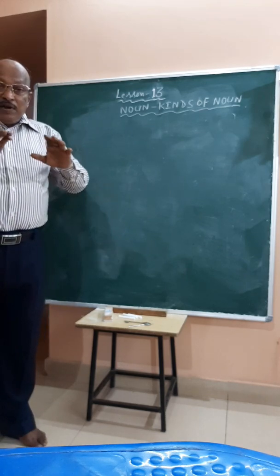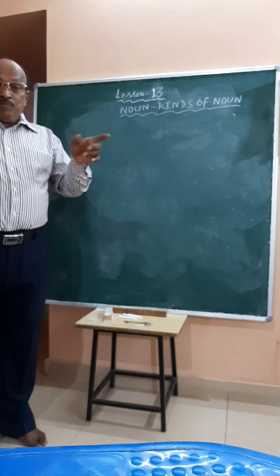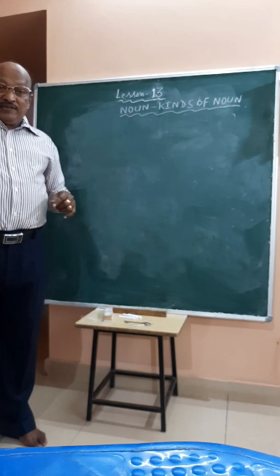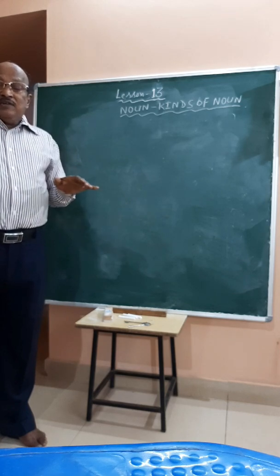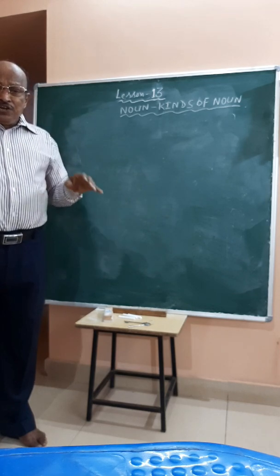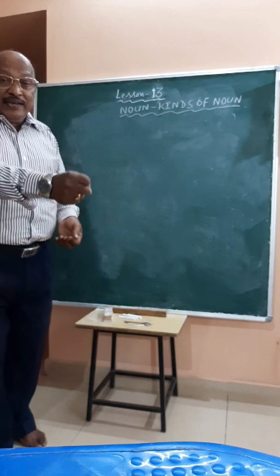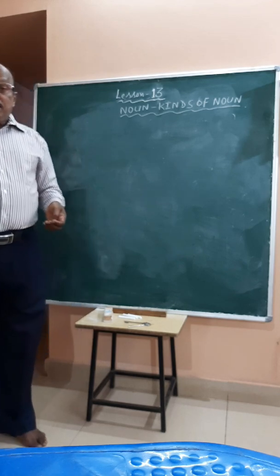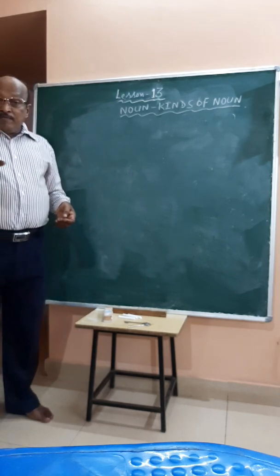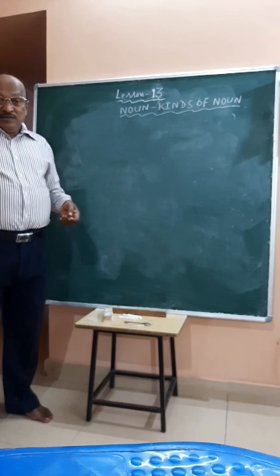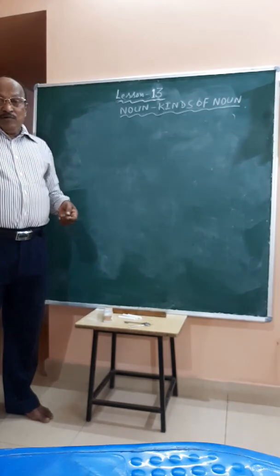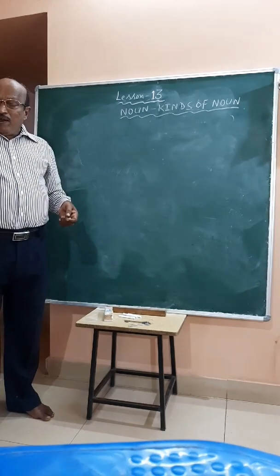Nouns have definite shape, except one noun, which I will tell you at a later stage of this lesson. Except that one noun, all the other things have shape, or we can easily catch hold of that substance, person or animal. But we cannot catch hold of a place. Mind it, place is also a noun, but we cannot catch hold of that place.